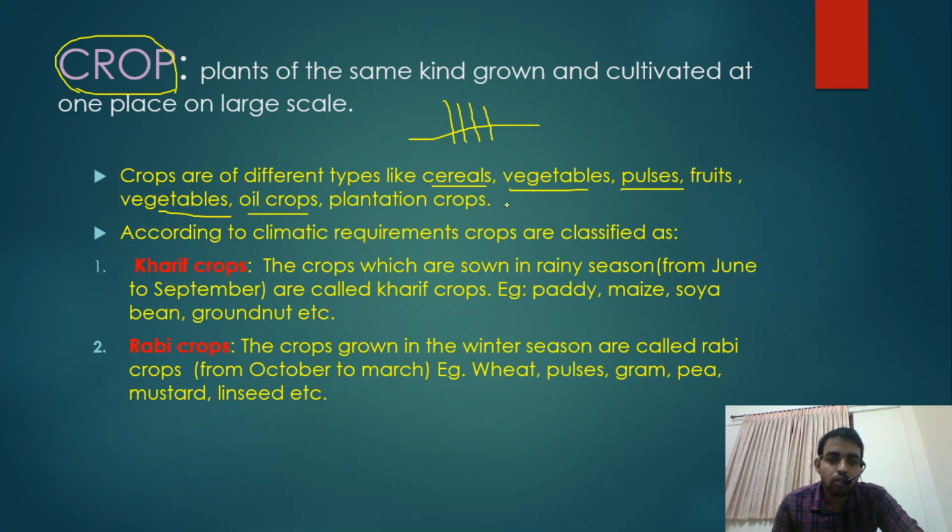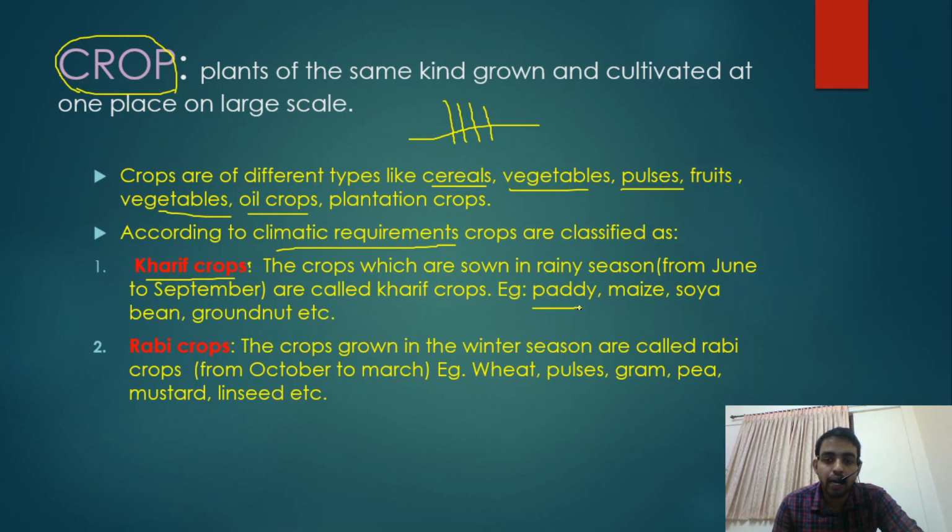According to the climatic requirements in India, we can see two cropping patterns: kharif crops and rabi crops. What is a kharif crop? The crops which are sown in the rainy season, from June to September, are known as kharif crops.